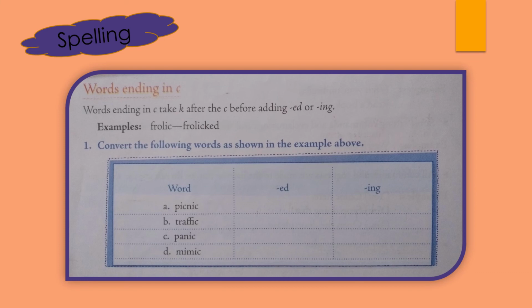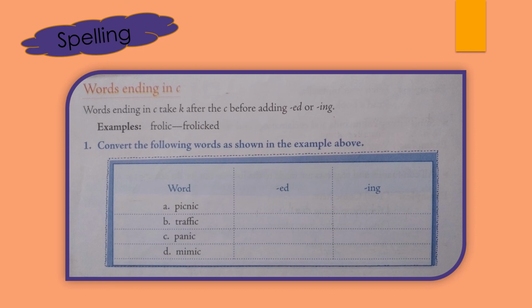This you have already studied in the chapter of forms of verbs, or the tenses also. So here are the words ending in C. Here is a rule that the words that end in C add K after C before adding ed or ing.